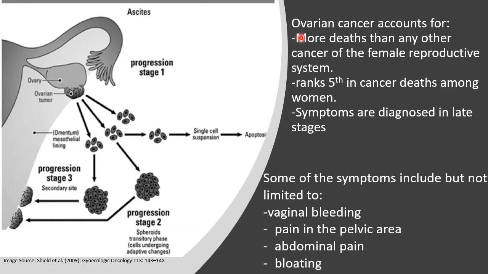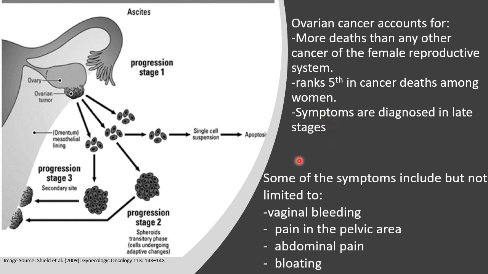What makes ovarian cancer such an eyesore? Ovarian cancer accounts for more deaths than any other cancer of the female reproductive system. It ranks fifth in cancer deaths among women. And why is this? This is because symptoms are diagnosed in late stages.